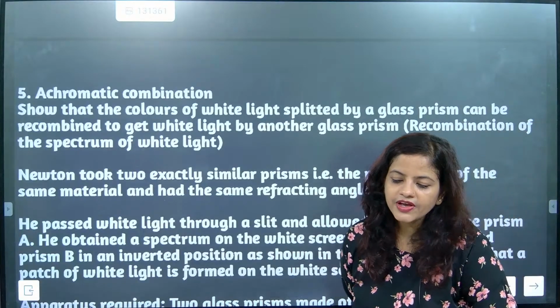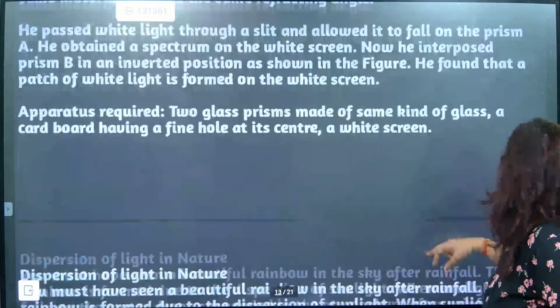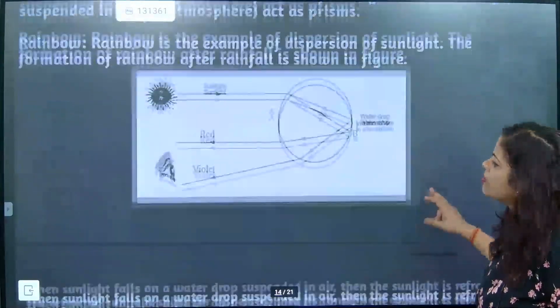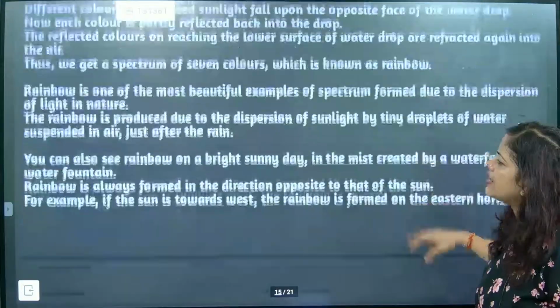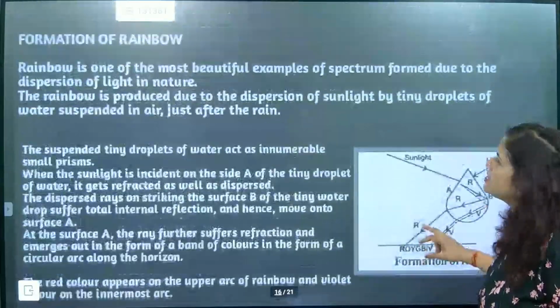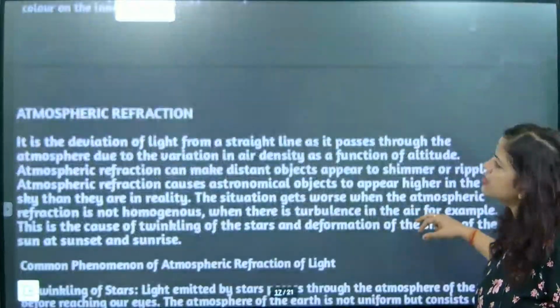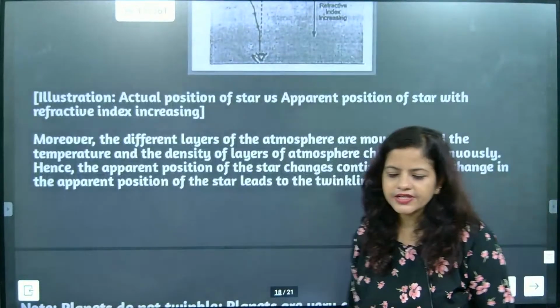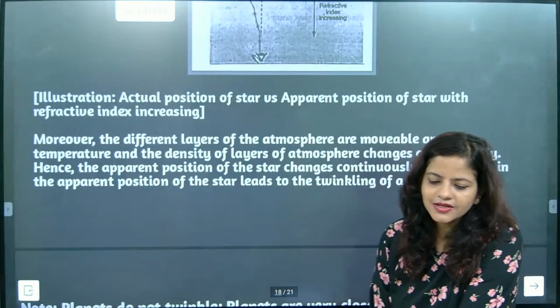Now achromatic combinations. So what is the meaning of achromatic combinations? The remaining part I am going to teach in the next class, because we have to talk about rainbow and atmospheric refraction also. I think that part is left. So we still have to cover the atmospheric refraction part, in one more class.